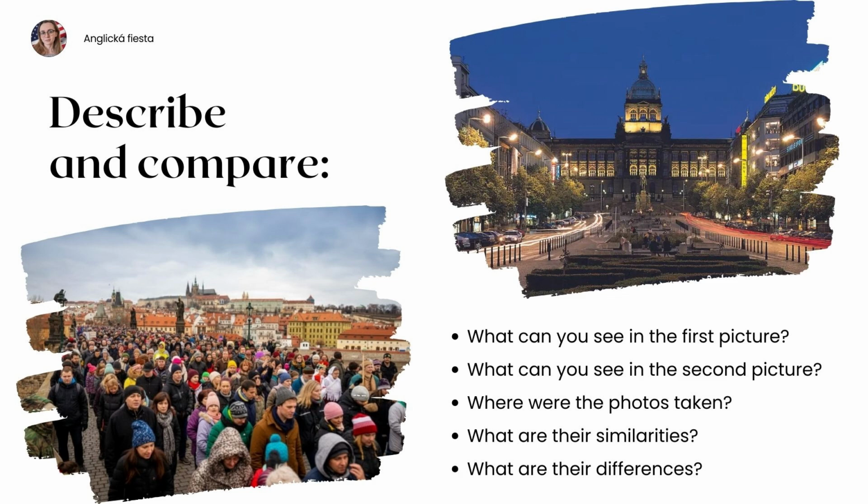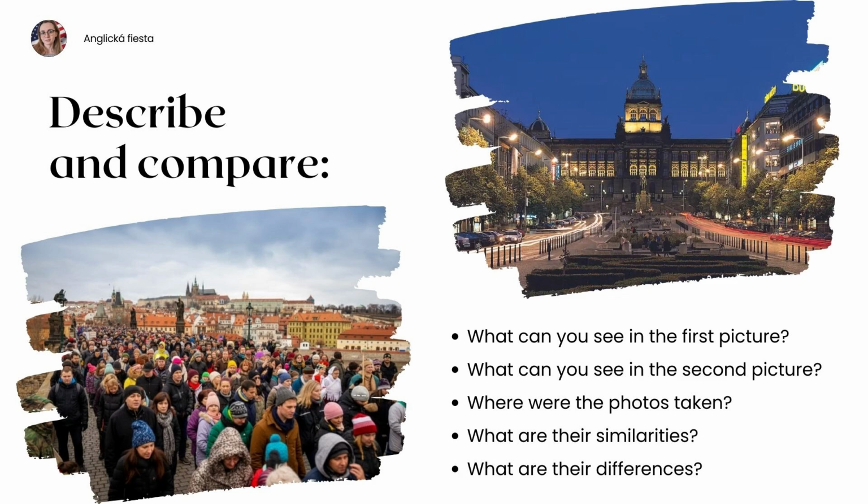The second image shows a wide street at night, which is Wenceslas Square in Prague. In the background, there is the National Museum with its beautiful lights. We can see the lights from cars and buildings, which creates a busy city atmosphere. There are some trees along the street and a few people walking around, but it looks less crowded than the first picture. Both photos were taken in Prague, which is a very famous European city.